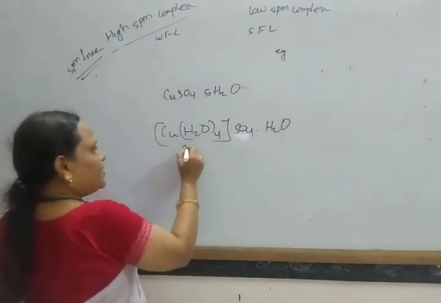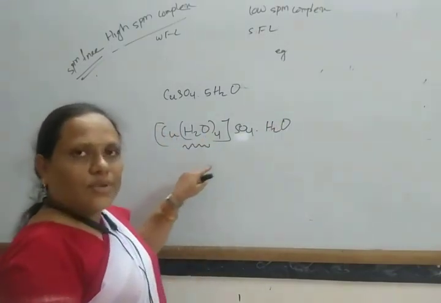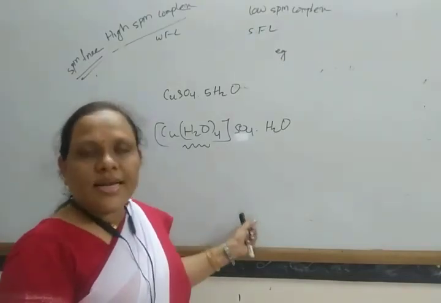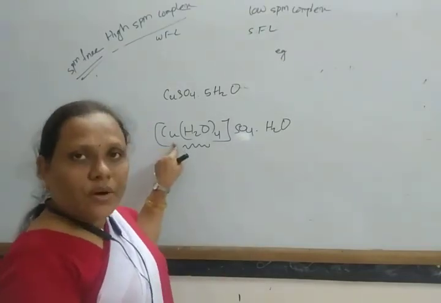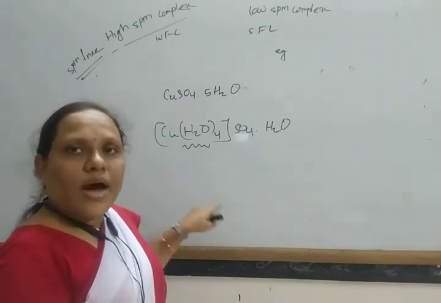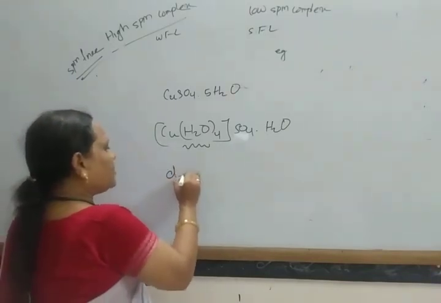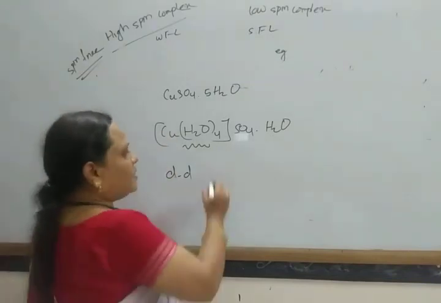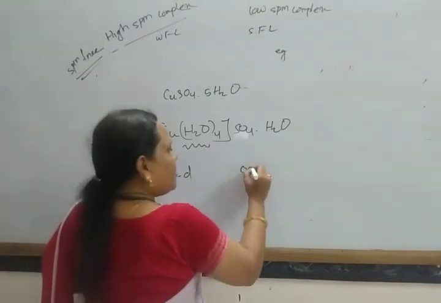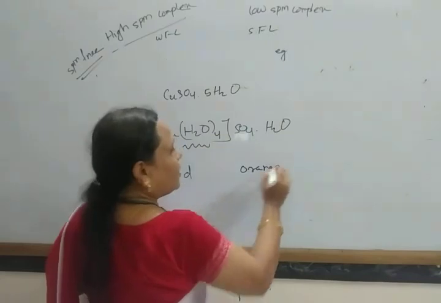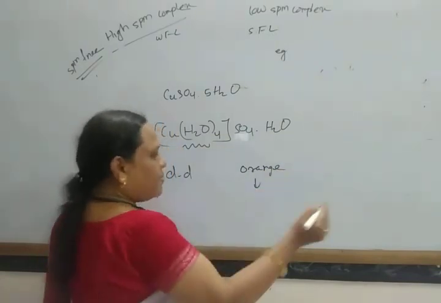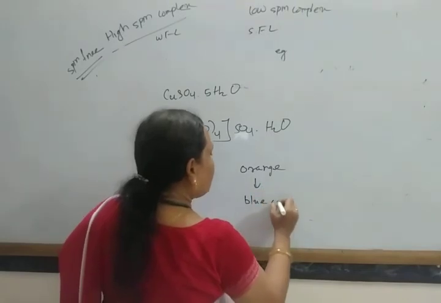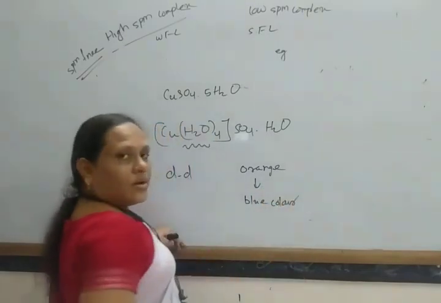So due to the presence of these ligands as water, the d orbitals split up into two sets and the unpaired electron of copper is excited from one d orbital to another d orbital. A d-d transition takes place. It absorbs orange color and imparts the blue color, the complementary color.